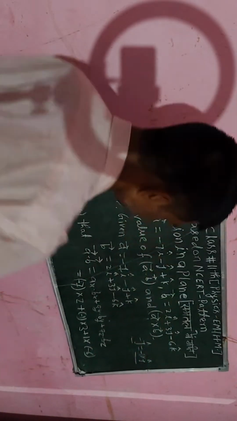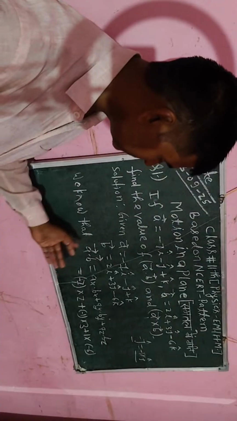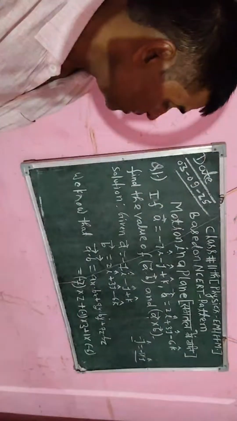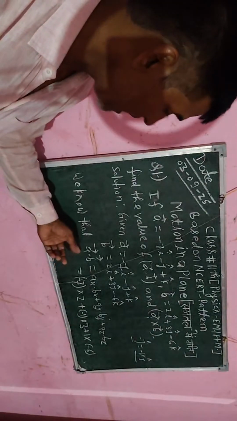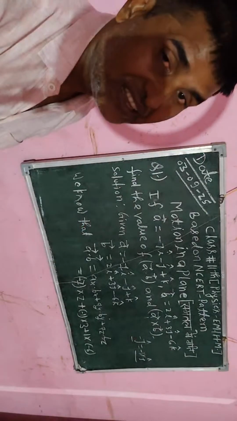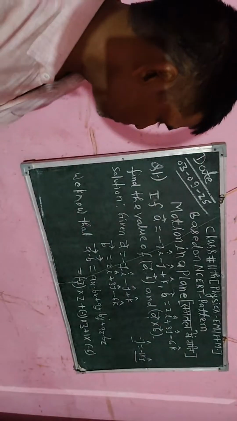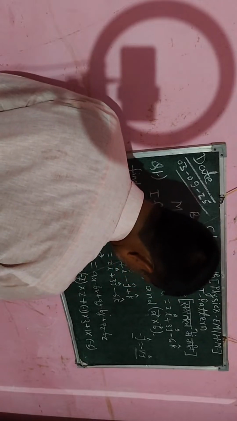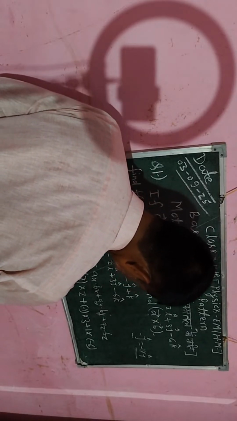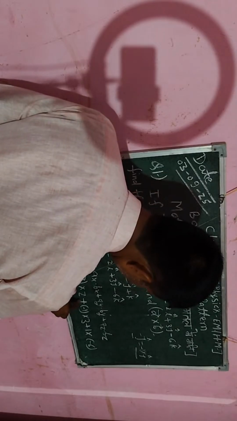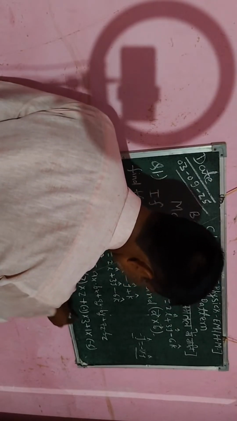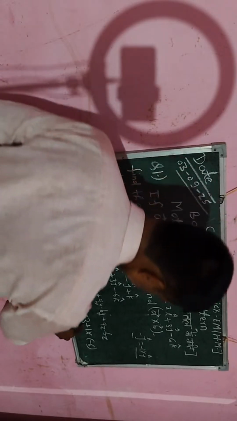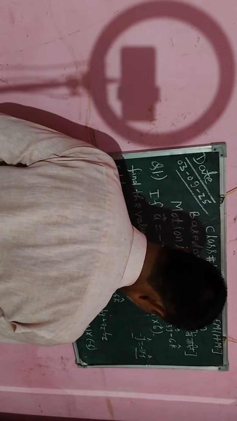Okay students, now further I will simplify. After simplifying I will get a value, and that value will be a scalar value. Therefore I will say a dot b is a scalar product of vectors. Okay, now further I am going to simplify it. So minus 7 into 2 will be minus 14, and here this is plus and this is minus, so it will be minus 3, and here minus 6.